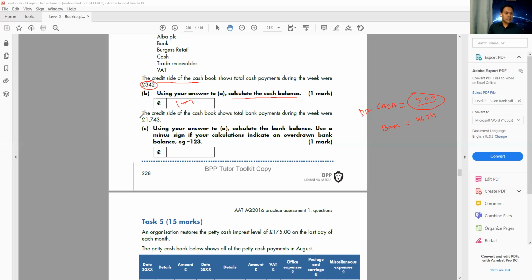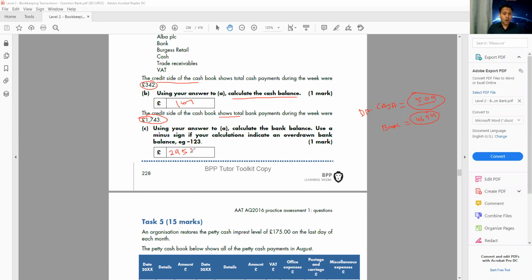Let's have a look at this one. The credit side of the cash book shows total bank payments during the week were 1743. So we paid 1743, and we have received 4694 in the bank. The question is how much is left over in the bank? 2951. That's debit minus credit.